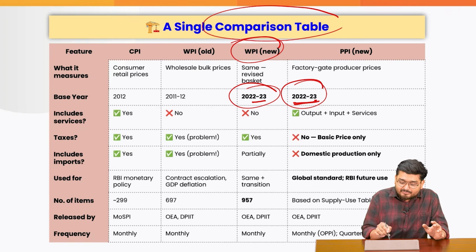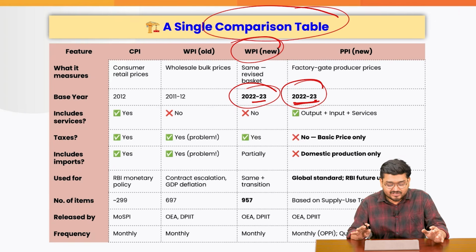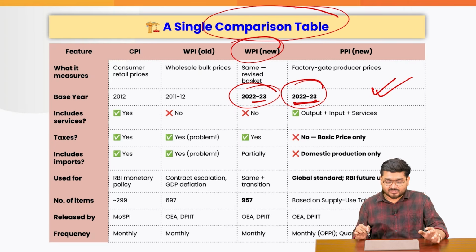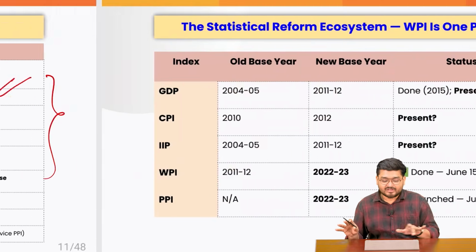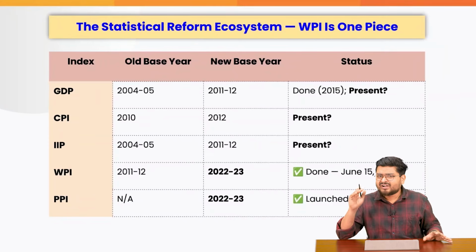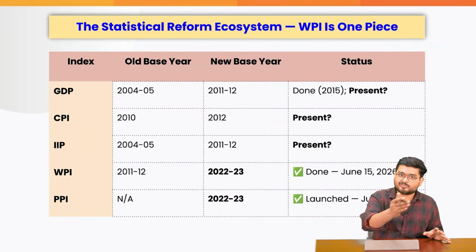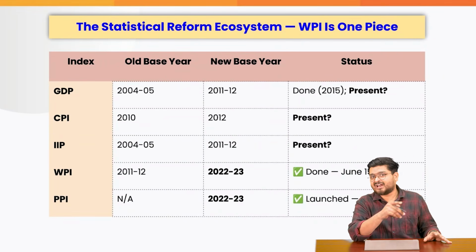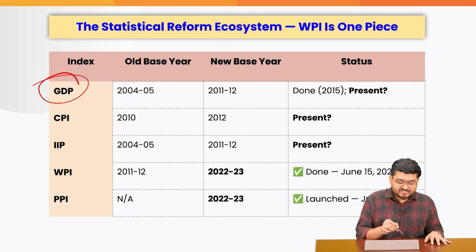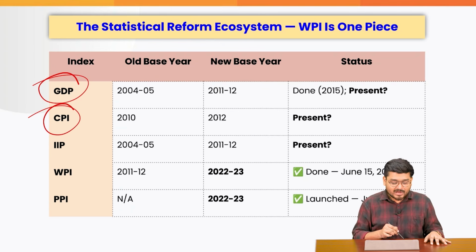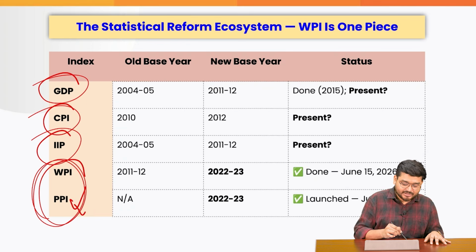So this is a single comparison table. All of you can pause the screen. Also you can refer to your handout where a single table has been given for your easy revision. Now, if you're revising the analyst, you will remember that we covered some concepts like GDP base year has been changed, CPI base year has been changed, IIP recently has been revised, and these are the two that we are studying right now today.